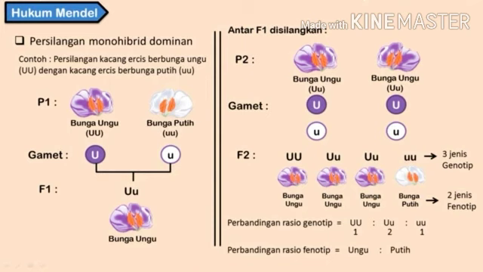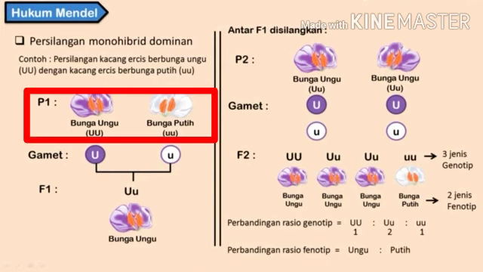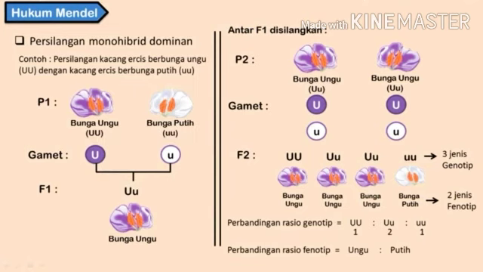Example, we cross between peas with purple flowers and peas with white flowers. So, we only observe the flower color. There are peas with purple flowers with the genotype U big, U big, crossed with peas with white flowers with the genotype U small, U small. The individuals we cross are parental or P1.